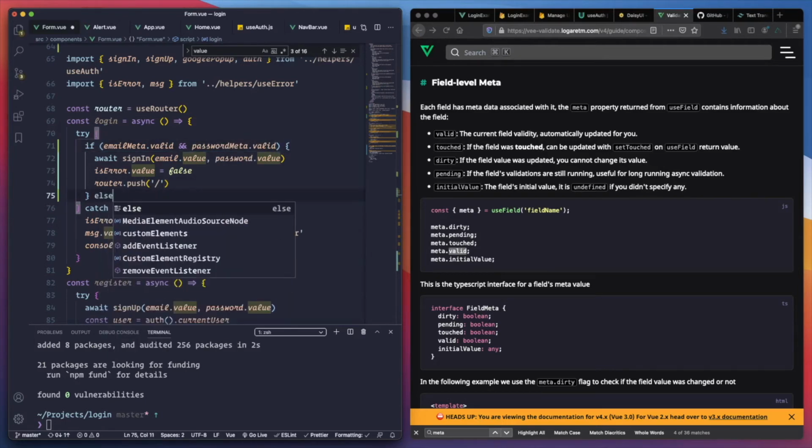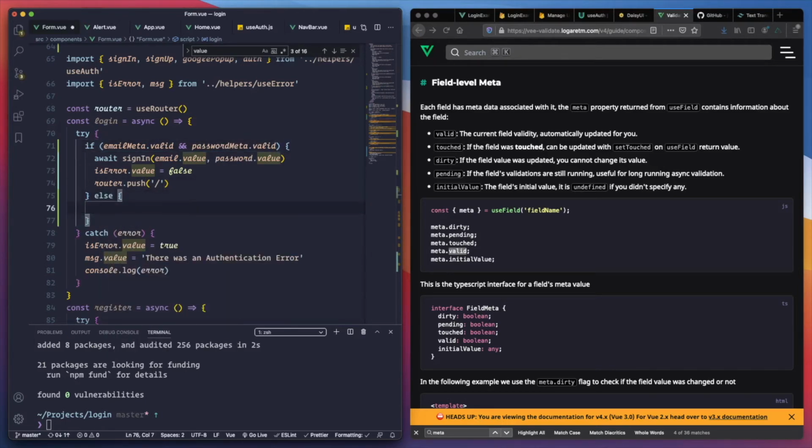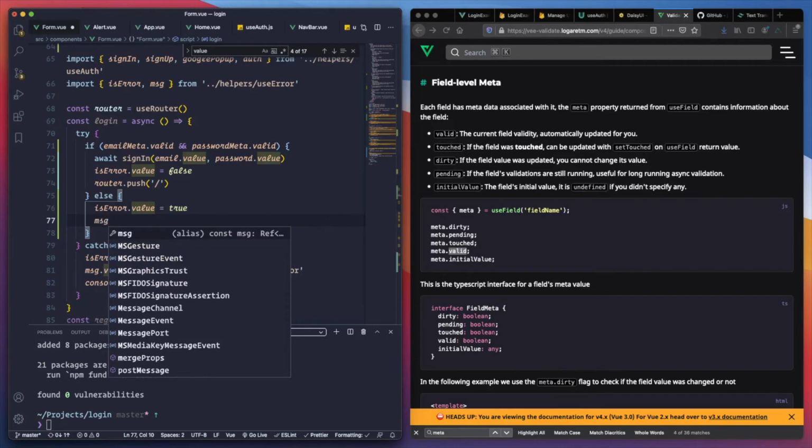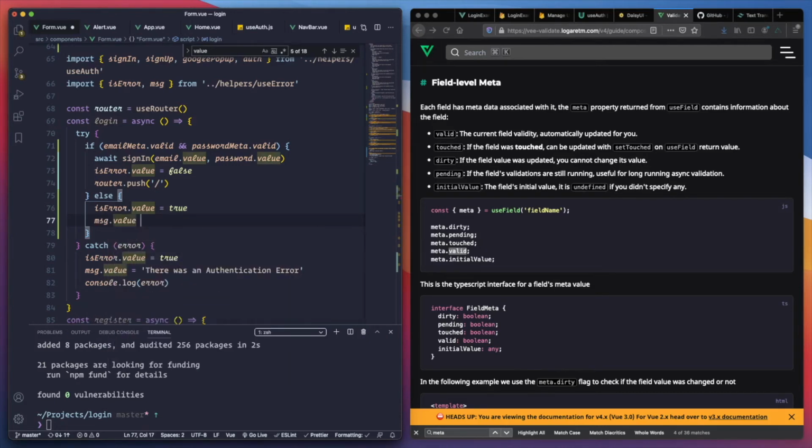If not, else what we need to do is error value equal true, and we set the error message dot value equal to, let's just put something like invalid values.